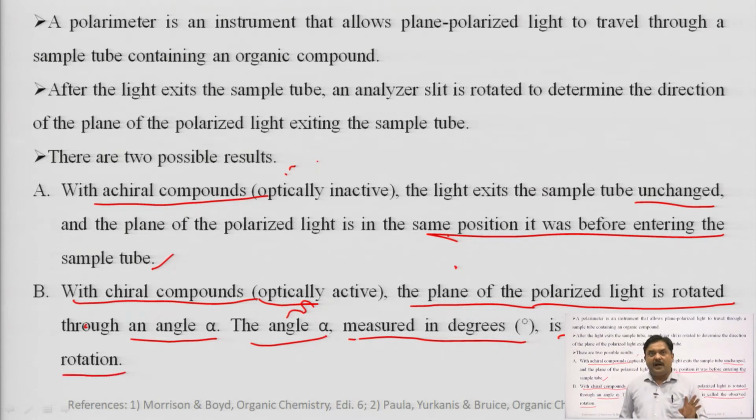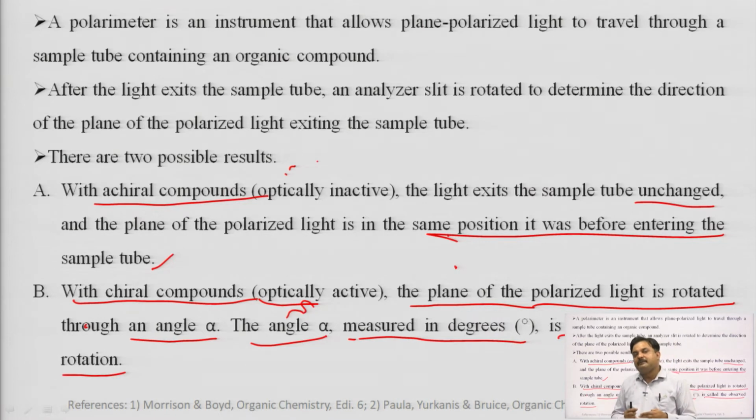So I can say there are two possibilities. If the molecule has at least one chiral carbon, one asymmetric carbon, we can say the molecule is optically active. At that time, plane polarized light will be rotated by a certain angle, that is the observed rotation.